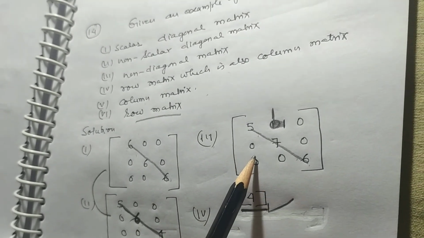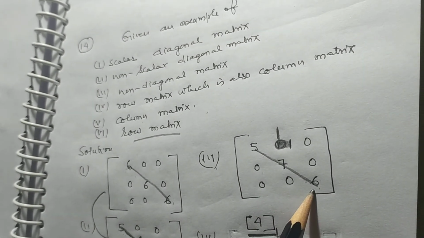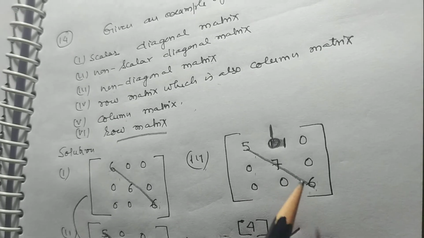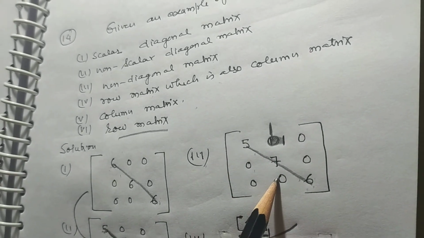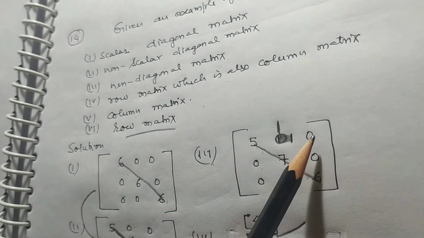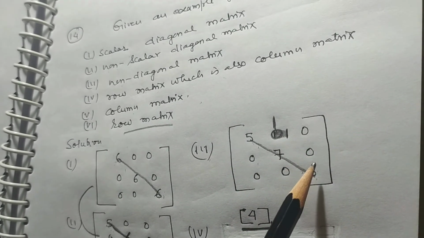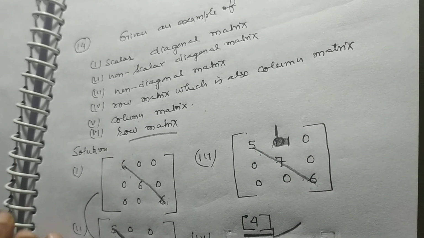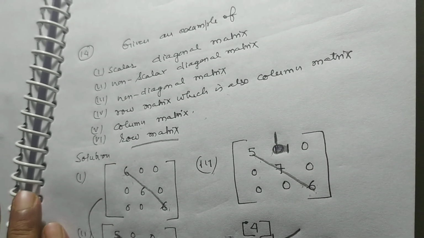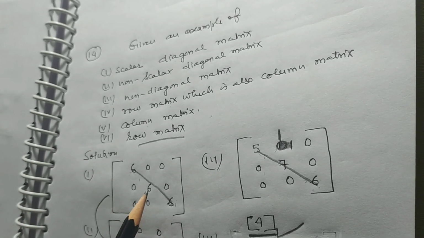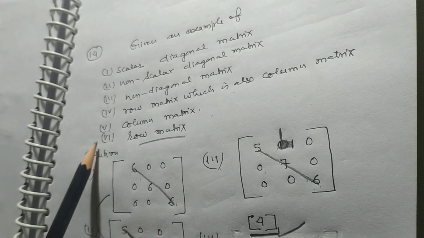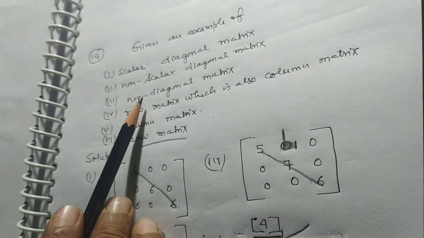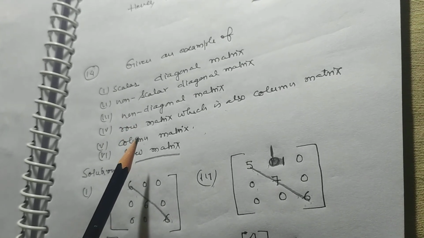And it is a non-diagonal matrix. In a non-diagonal matrix, all the elements except the diagonal elements are 0, but there is one element which is also non-zero. So in this way we can give examples of all the important 6 types of matrix in which generally diagonal matrix is involved.